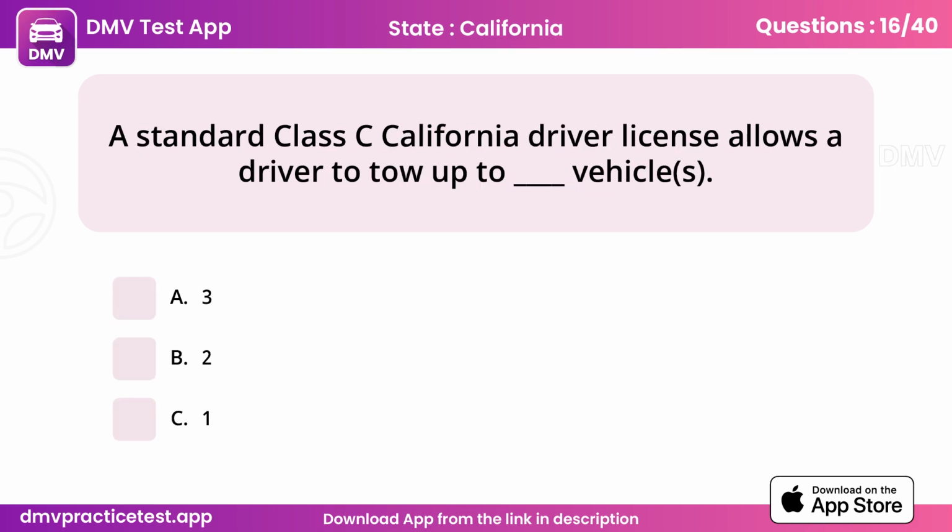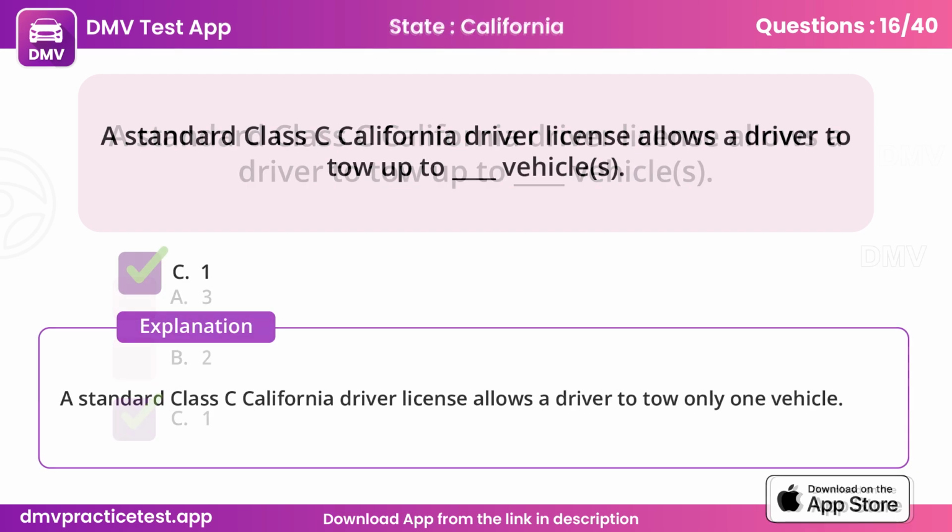Question 16. A standard Class C California driver license allows a driver to tow up to blank vehicles. C. 1. A standard Class C California driver license allows a driver to tow only one vehicle.